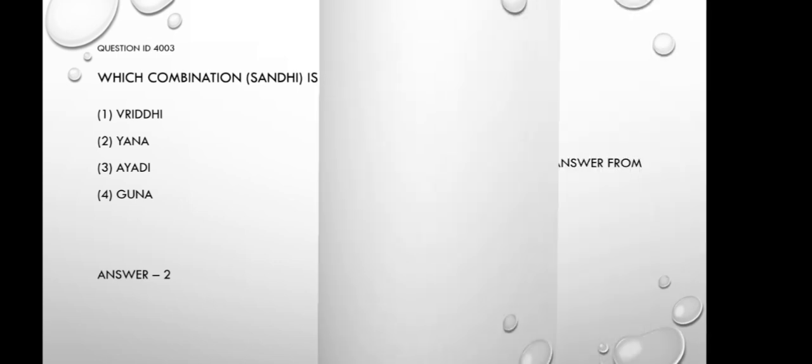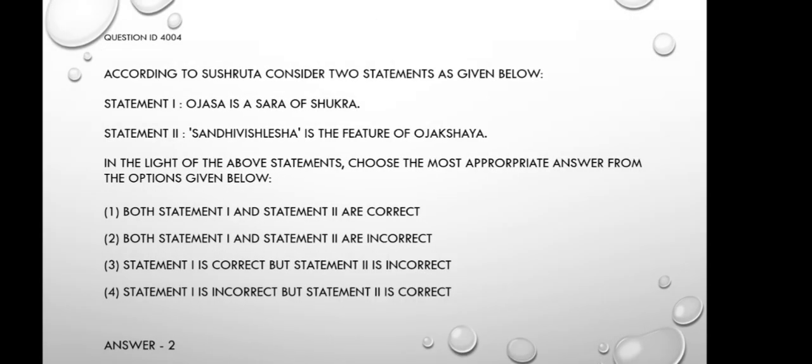Going to next one. Question number 4. According to Sushruta, consider 2 statements as given below. Statement 1, Ojas is a Sara of Shukra. Statement 2, Sandhi Vishlesha is the feature of Ojakshaya. In the light of the above statements, choose the most appropriate answer from the options given below. Option 1, both statements are correct. Option 2, both statements are incorrect. Option 3, statement 1 is correct but statement 2 is incorrect. Option 4, statement 1 is incorrect but statement 2 is correct.